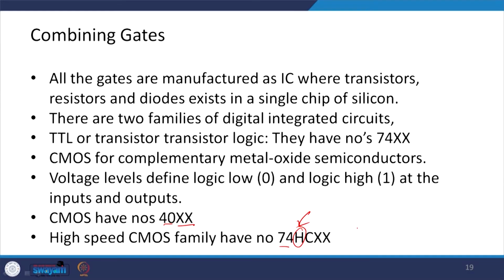One is the TTL or the transistor logic, and they have the number 74 dash dash, and the other is CMOS, complementary metal oxide semiconductors, where the voltage level divides logic low and logic high at the input and output basically. CMOS have numbers 40 and so on. Okay. And the high speed CMOS family have the number 74, H is actually there, and then CXX.